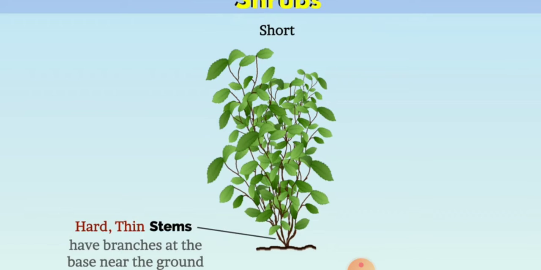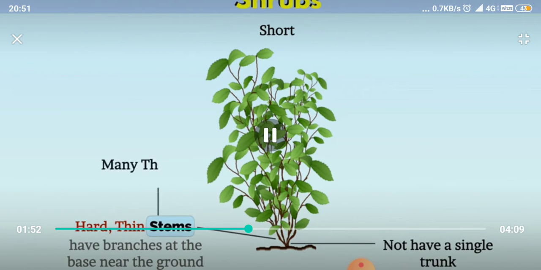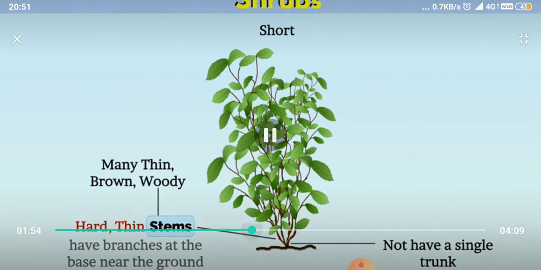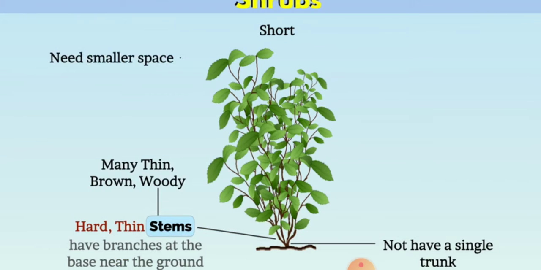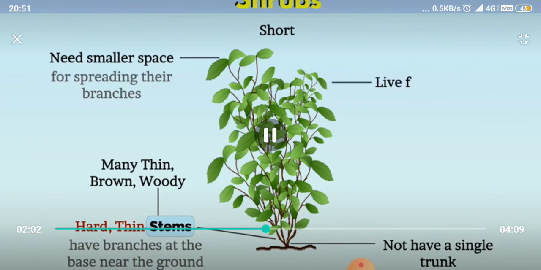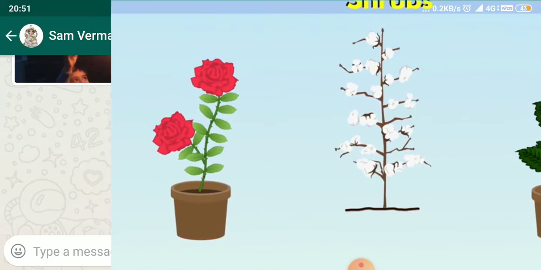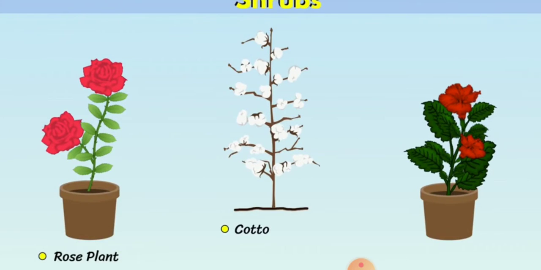They do not have a single trunk. Many thin brown woody stems are there, and they need smaller space for spreading their branches. They live for a shorter time. So these were the characteristics of shrubs.